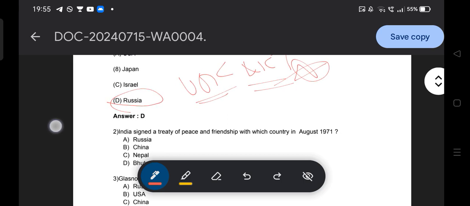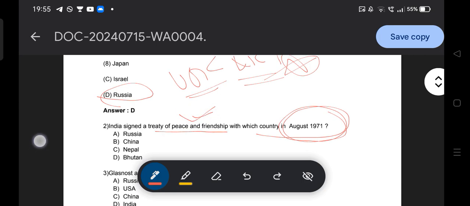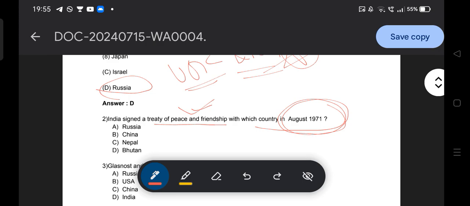Then the next question: India signed a treaty of peace and friendship with which country in August 1971? The correct answer of this question, as we all know, is option A, Russia. With Russia, India signed a treaty of peace and friendship in August 1971.